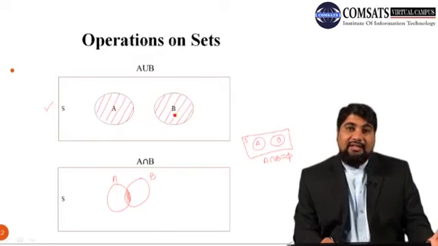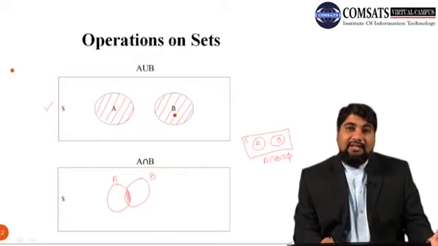Similarly, if you have this space S, with A here and B here, and suppose you want to find B minus A, it means you need to subtract that area of A which is common in B. In that case the Venn diagram will look like this. So we need to subtract this area.